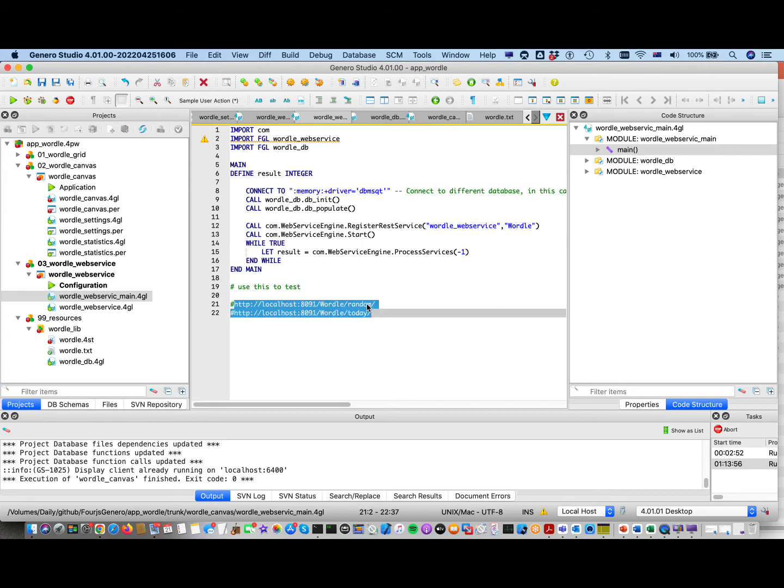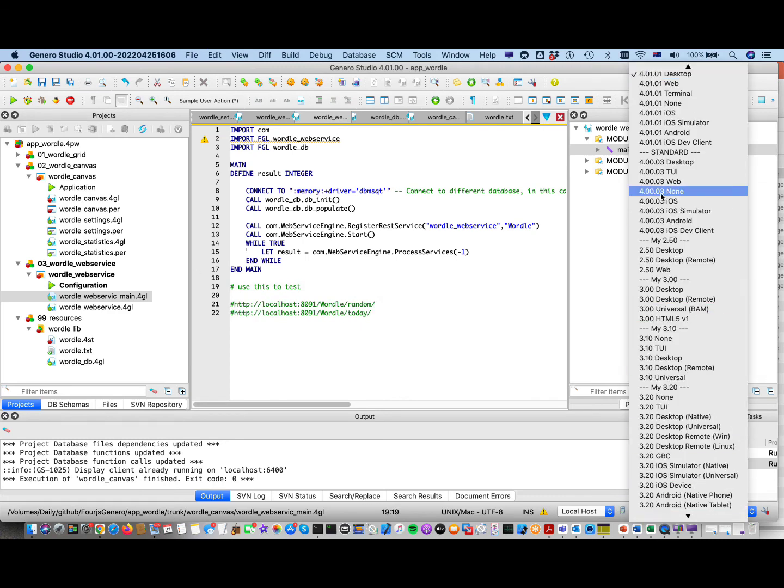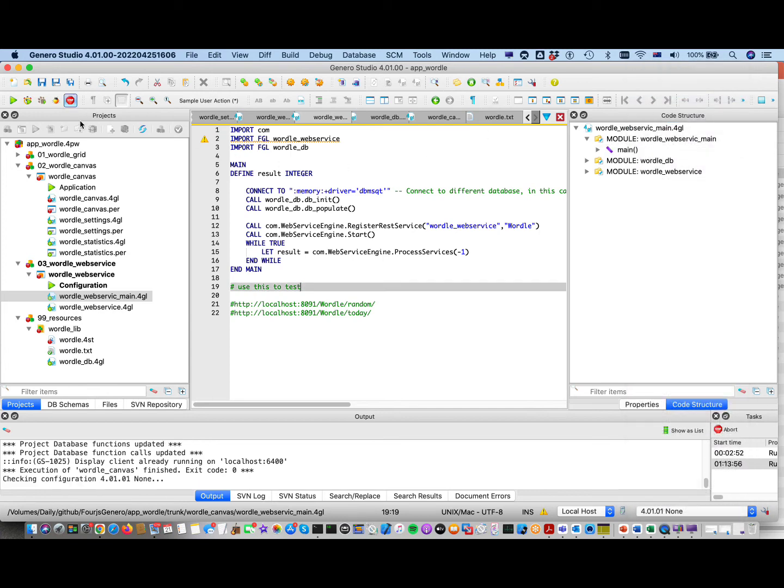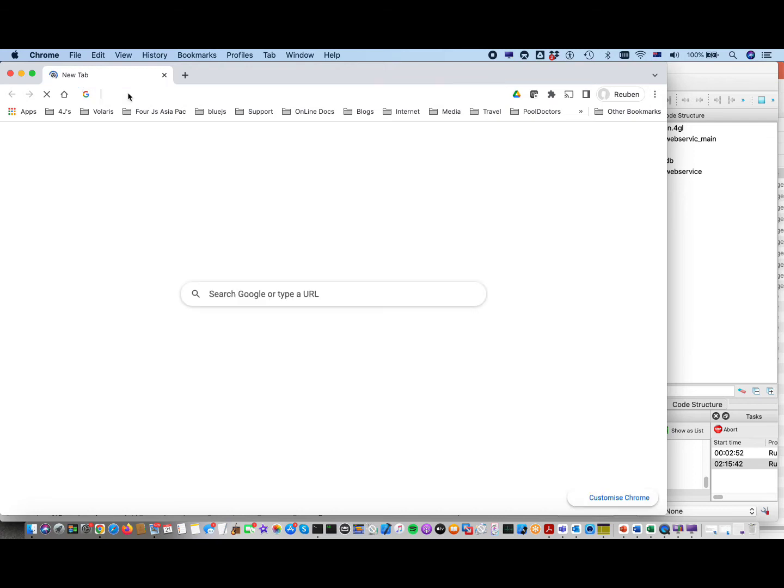So I'll just copy this URL because I'm going to need this in a second. If I start this program, I'll just set it to none so I don't get any GUI. That's my web server started. And now if I go into my browser and type these URLs, if I just click through there, that's calling my web service and getting some random Wordle words.